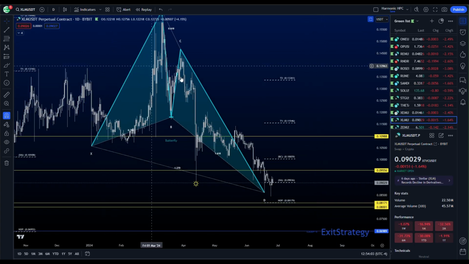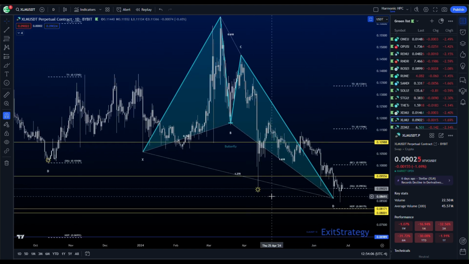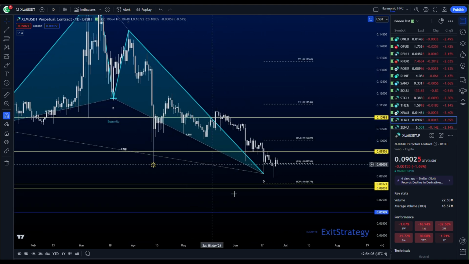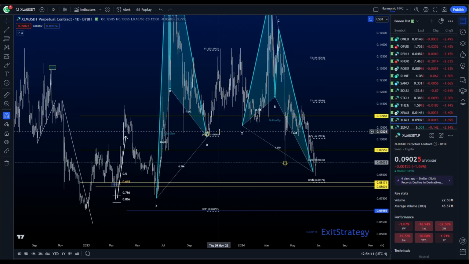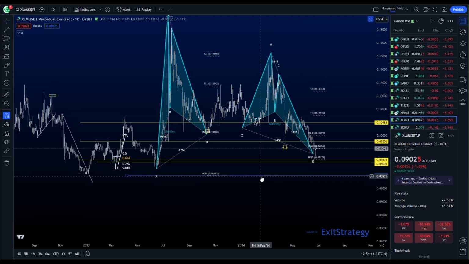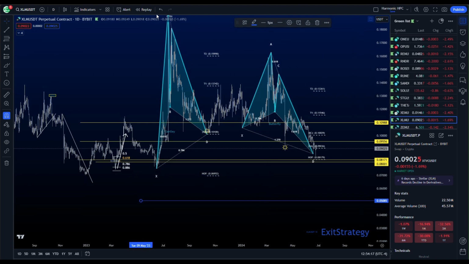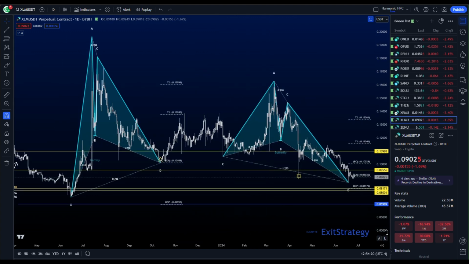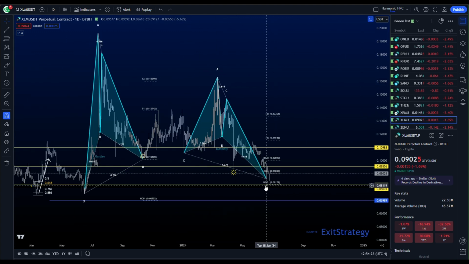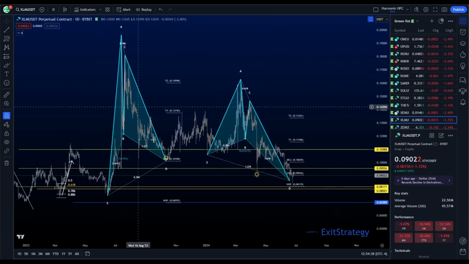XLM has a daily butterfly pattern. We did complete it here with the wick, just like many of the other bats, but we've also continued to drip lower. We're down into or through the PRZ of that Gartley. Let me move that back. I don't remember. Oh, this is the hop line, right? So that's our low line. Personally, I don't want to see it break under these two yellow lines because that's where our new hop is, and we want this butterfly to actually take effect. Not just for a type 1, we hit it once, but back down, hold the PRZ, and come back for a type 2, possibly even a type 2 of this bat pattern, which has already hit target twice. We could hit it twice again.